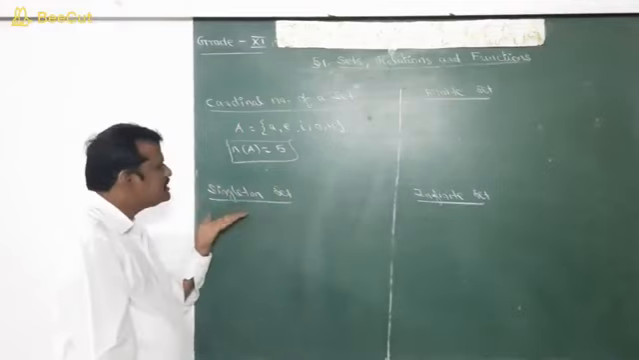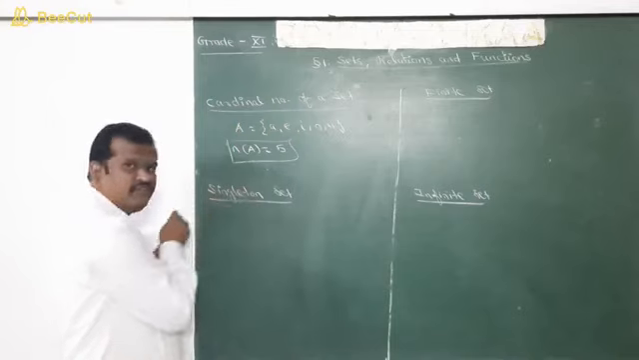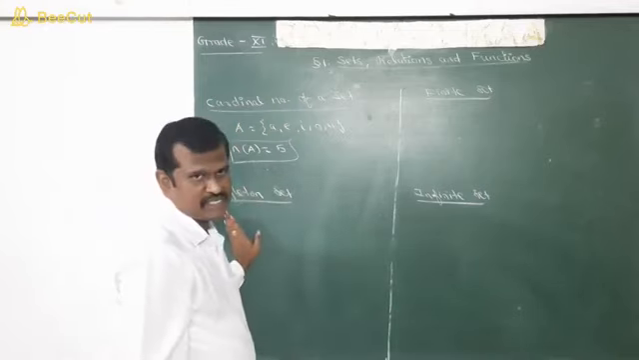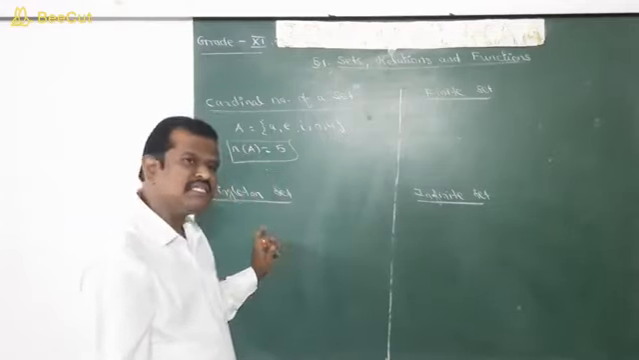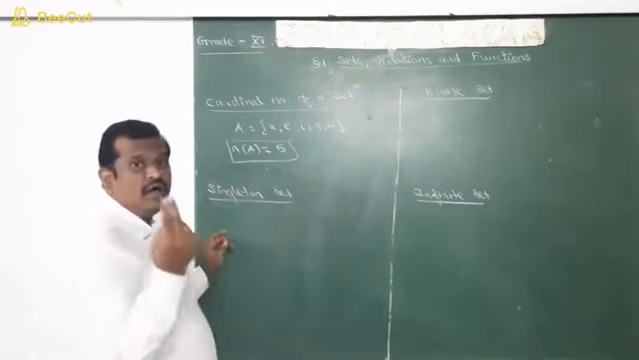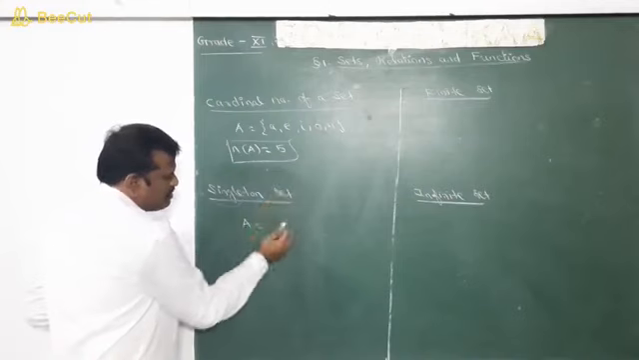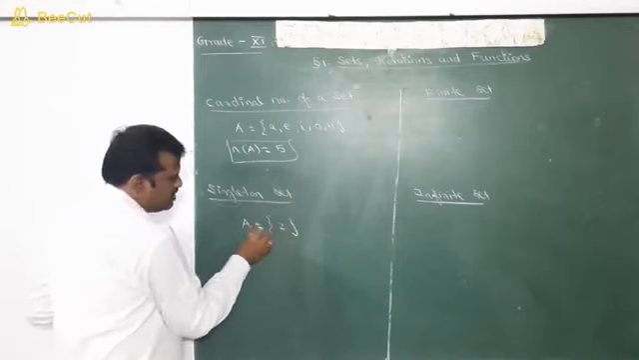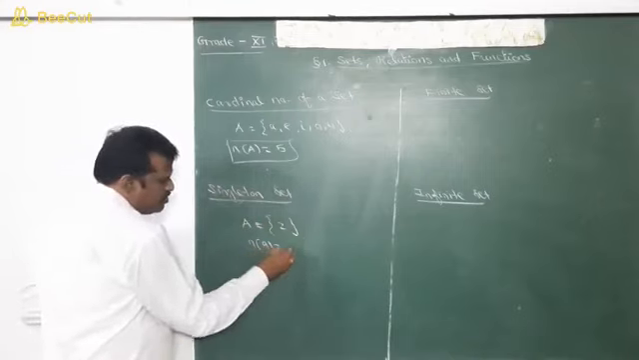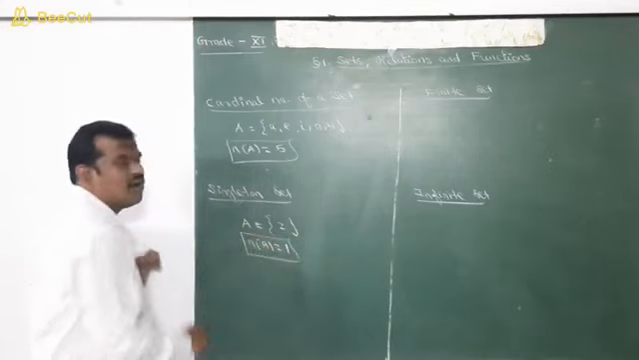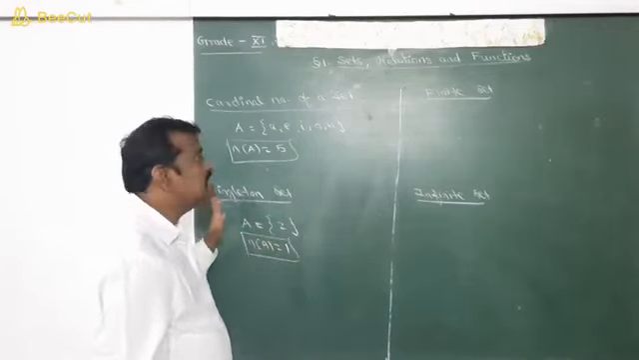So next we move on to singleton set. What do you mean by singleton set? A set which has only one element is called a singleton set. For example, A is the set of all even prime numbers. What are the even prime numbers? Only one even prime number is there, that is 2. So this is called a singleton set. That is, n of A is equal to 1. When the cardinal number of a set is 1, then that particular set is called a singleton set.